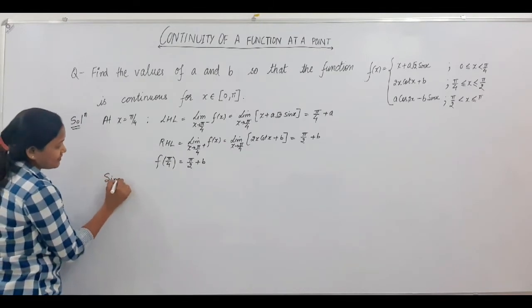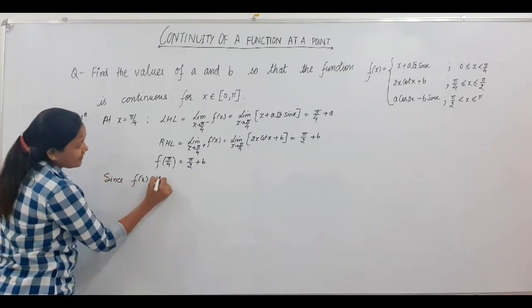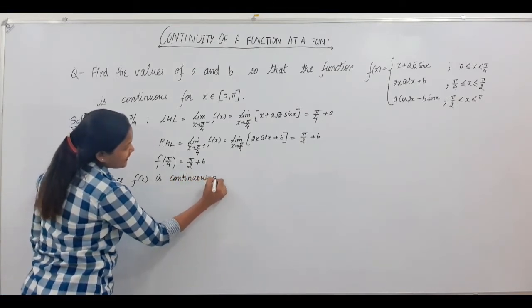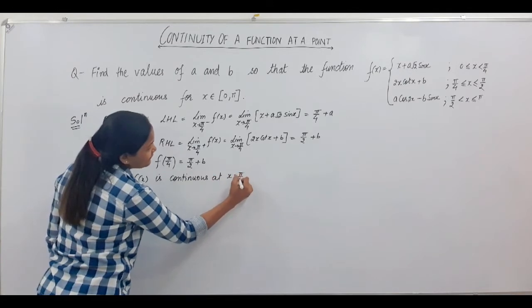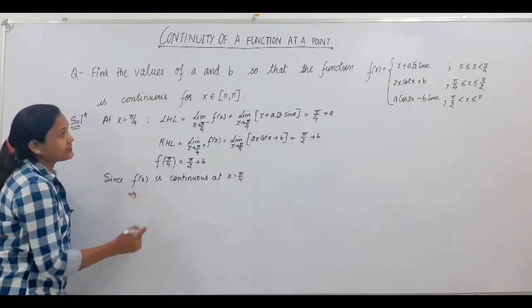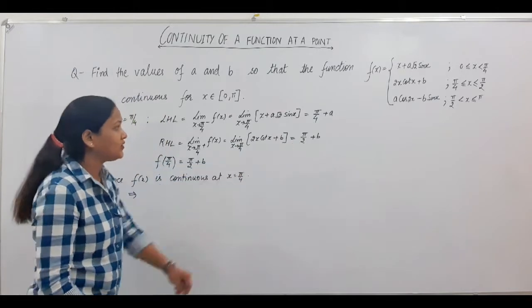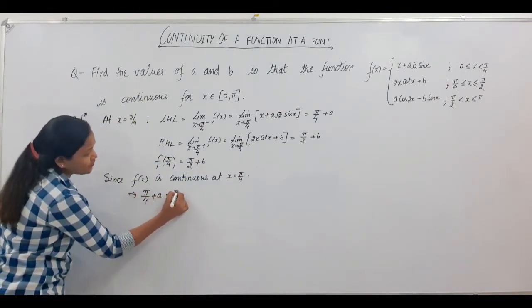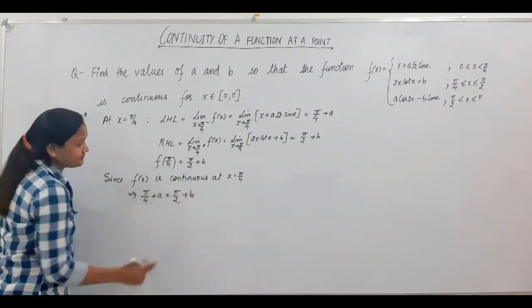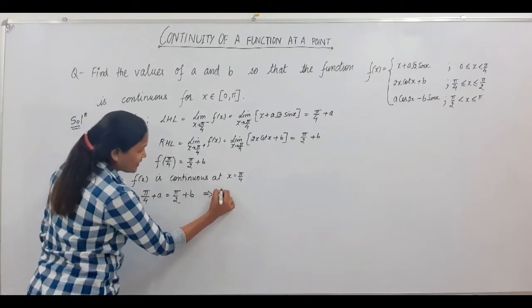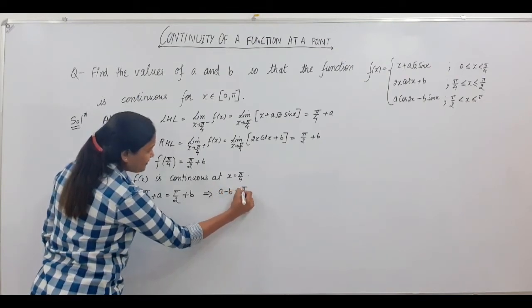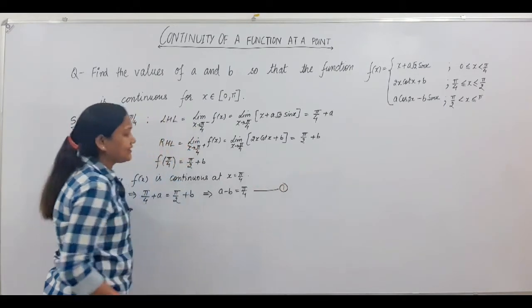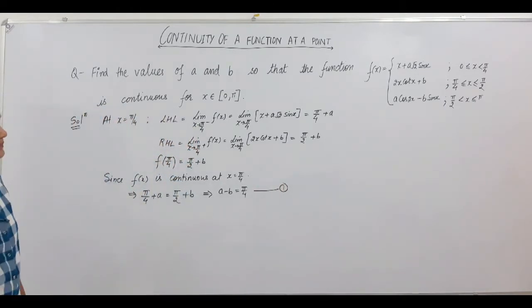Since f(x) is continuous at x is equal to π/4, that implies these two are equal. π/4 plus a is equal to π/2 plus b. So you are left with a minus b is equal to π/4, since π/2 minus π/4 is this. So let us take this as our first statement.